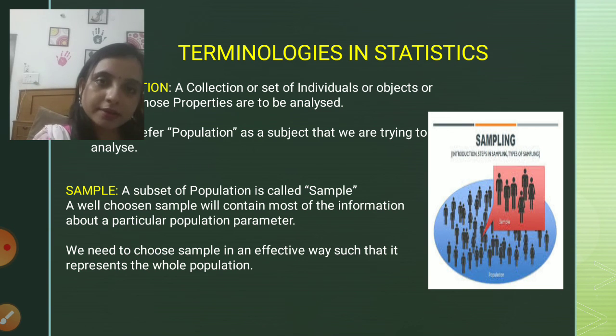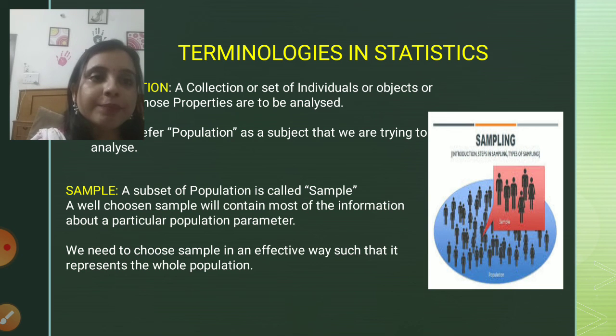If I am doing a survey on India, then I need to take 5% from MP, 5% of people from Gujarat, 5% of people from other states also. That sample will represent the whole population. So what I mean to say is, the sample should be chosen in an effective way, such that it represents the whole population.